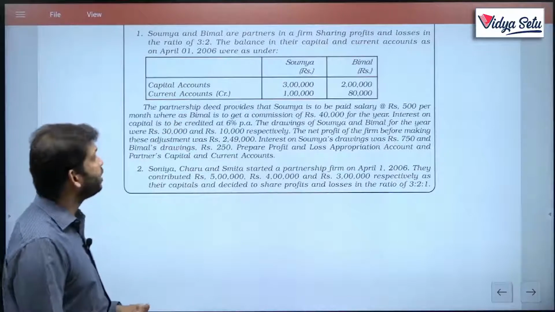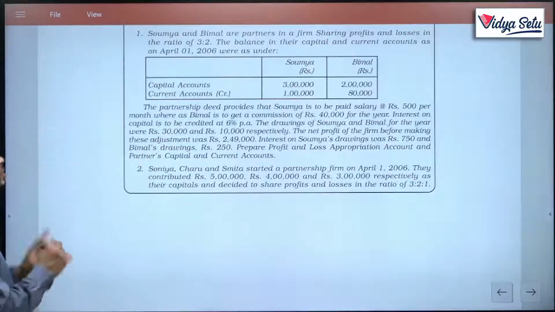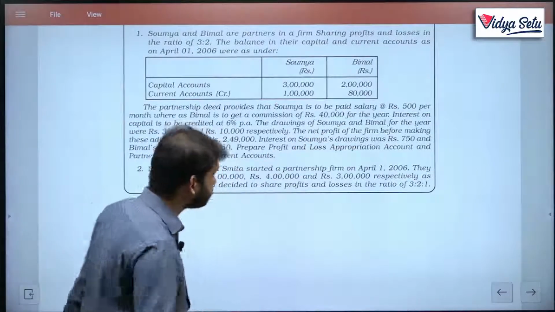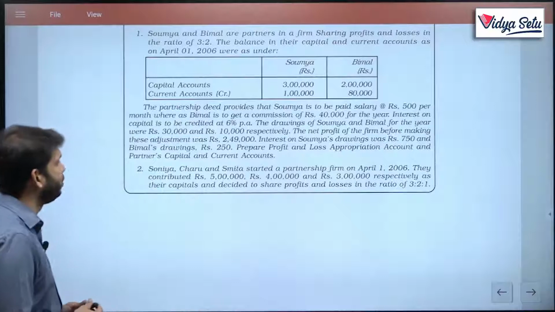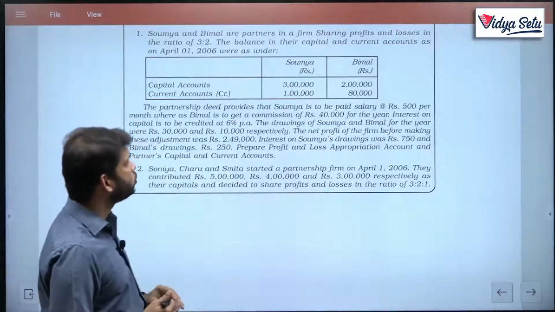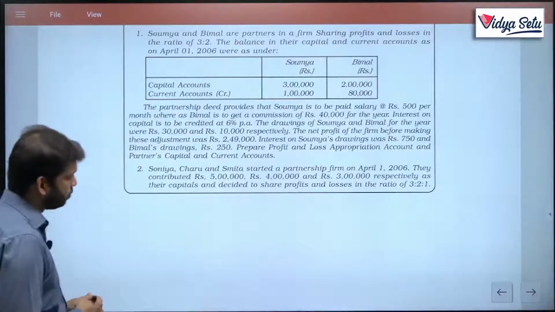Whereas Bimal is to get a commission. Bimal is not getting a salary, Bimal is getting a commission of 40,000, but this 40,000 is for the entire year. Interest on capital is to be credited at the rate of 6% per annum. The drawings of Soumya and Bimal for the year were 30,000 and 10,000 respectively.